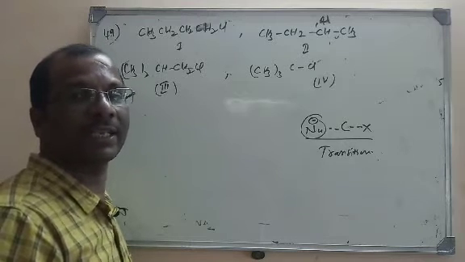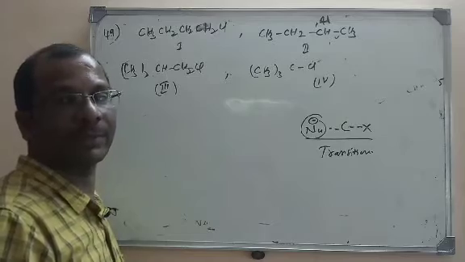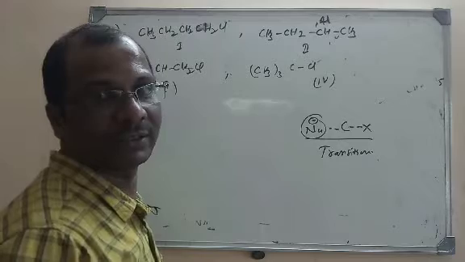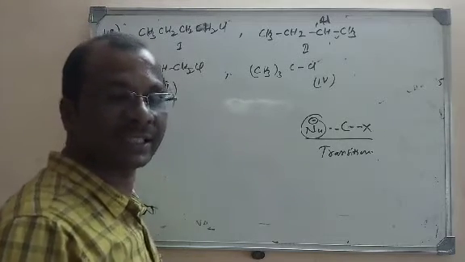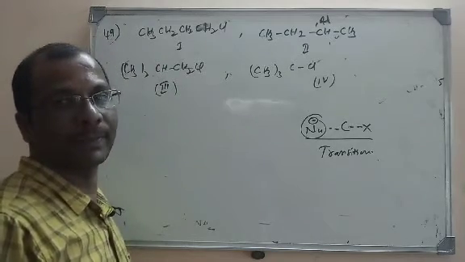That is why primary alkyl halides undergo the SN2 mechanism, because there is no steric hindrance. With an increase in branches, or if it is a secondary or tertiary carbon, it becomes difficult to undergo the SN2 mechanism.